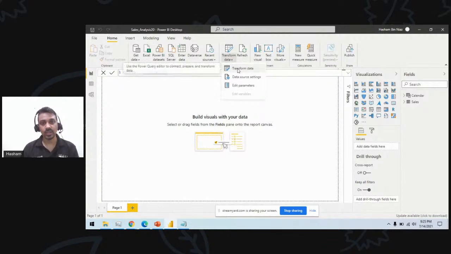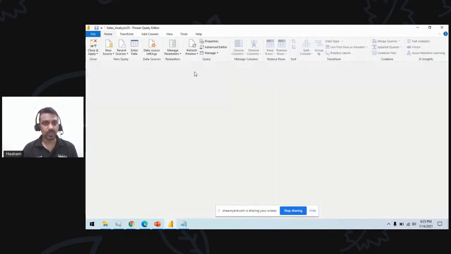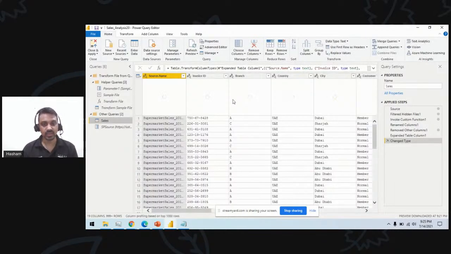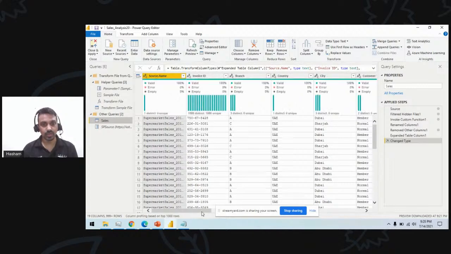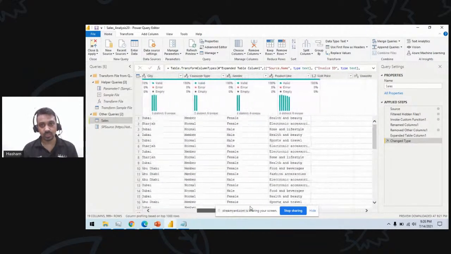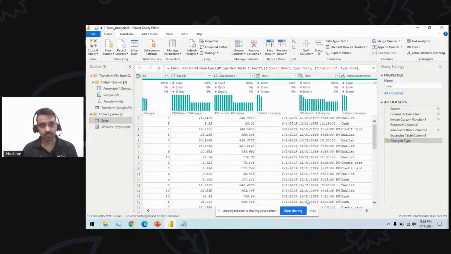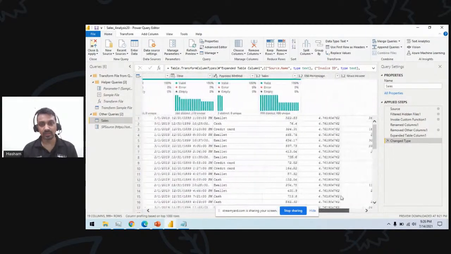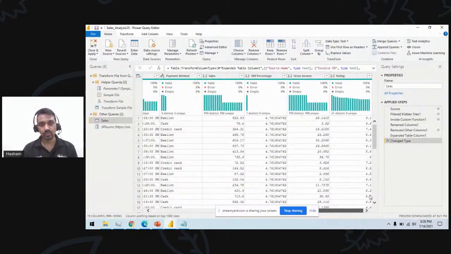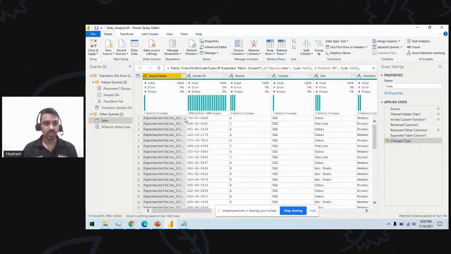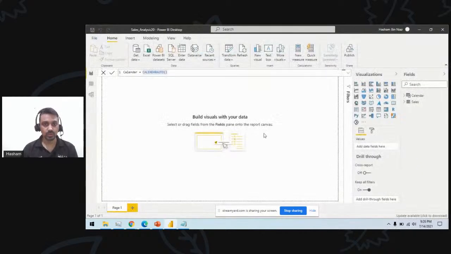So if I go back here and do Transform Data, just to keep one more eye on my data set here, because I don't want any bad data. I can quickly see all of the data is actually valid, because I switched the directory. I want to make sure that the data which is coming here is valid as well. So this is fine. I just close this one without applying any changes.